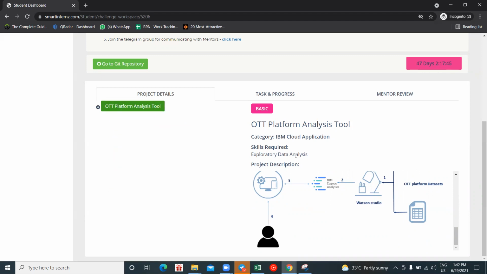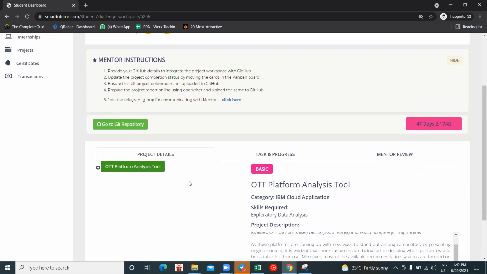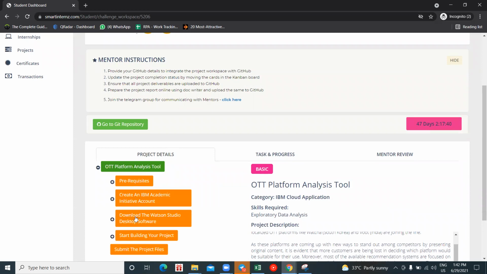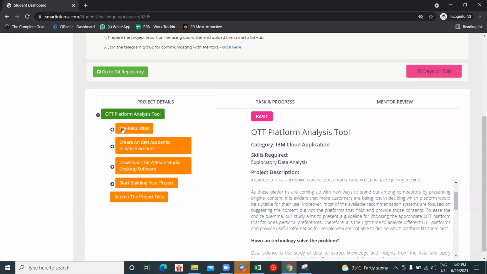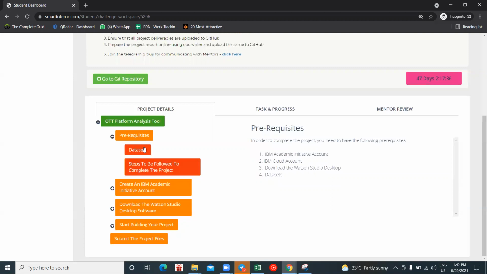When you click on this, you'll get the entire info of your project, and all the related milestones. So my first milestone is prerequisites, right? Let's check what my prerequisites are. My prerequisites is I have to have an IBM Academic Initiative account.